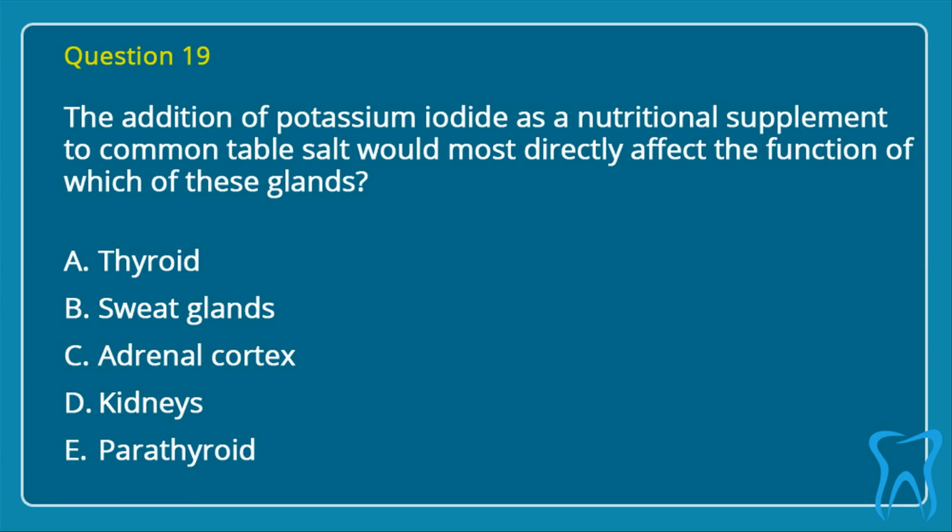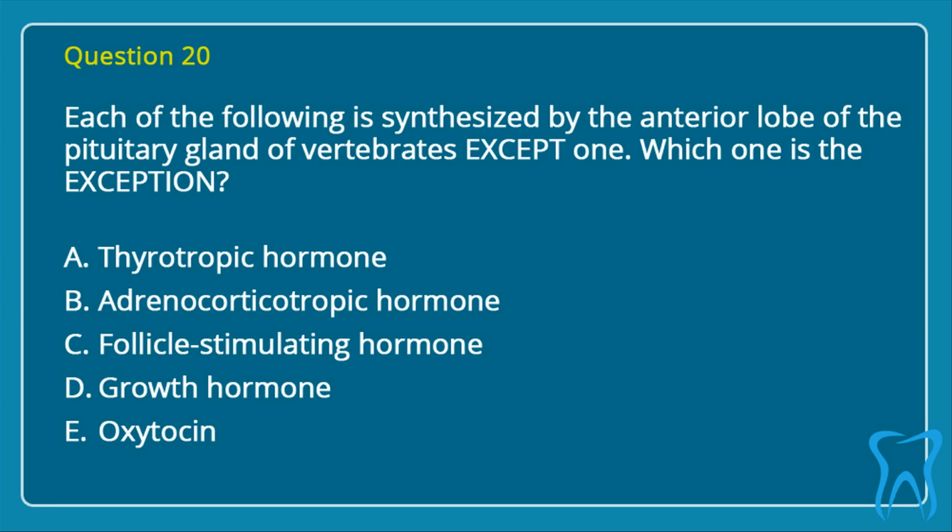Question 19. The addition of potassium iodide as nutritional supplement to common table salt would most directly affect the function of which of these glands? A. Thyroid. B. Sweat glands. C. Adrenal cortex. D. Kidneys. E. Parathyroid. Correct answer is A. Thyroid.